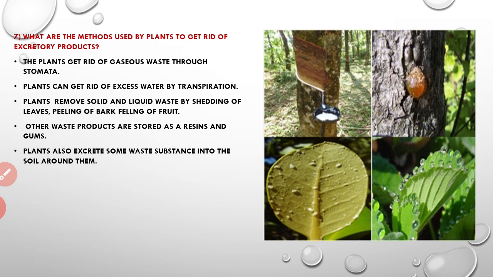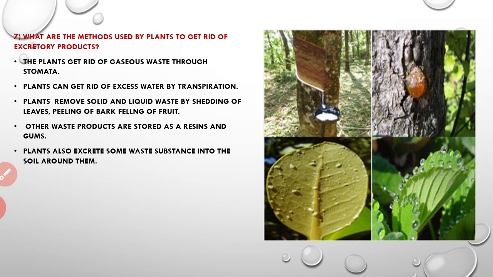The next one is, what are the methods used by plants to get rid of excretory products? We remove our waste substances through the excretory system. Similarly, plants also have some techniques to remove the waste products. First point, the plant gets rid of gaseous waste through stomata.